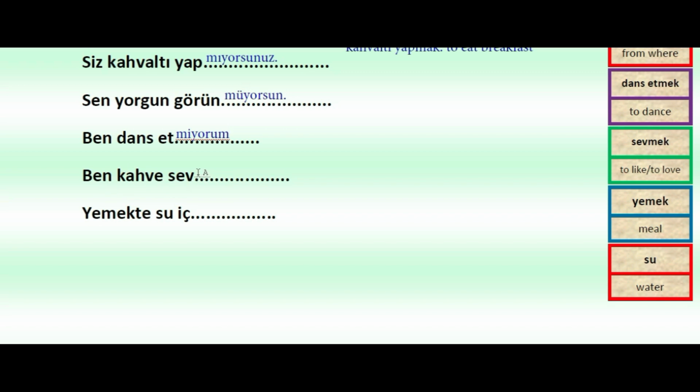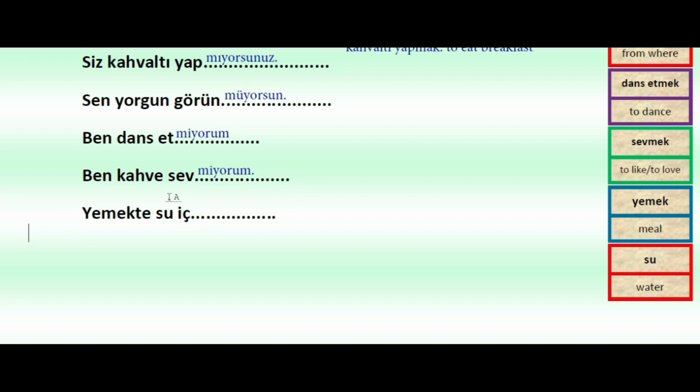Ben kahve sev. Again so e is the last vowel, so we'll be using me for negation. Sevmiyor, and because the subject is ben, we can say ben kahve sevmiyorum. Okay, sevmiyorum. So it will be ben kahve sevmiyorum. Because of ben, the person suffix became um. Sevmiyorum.